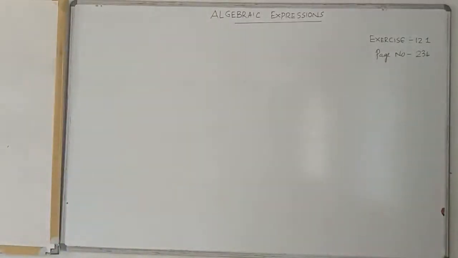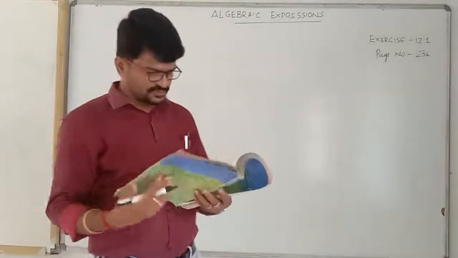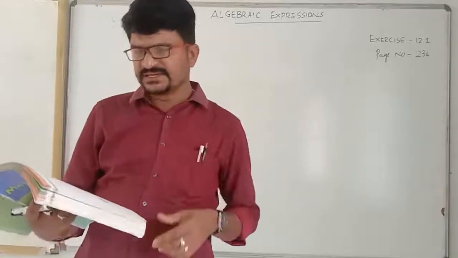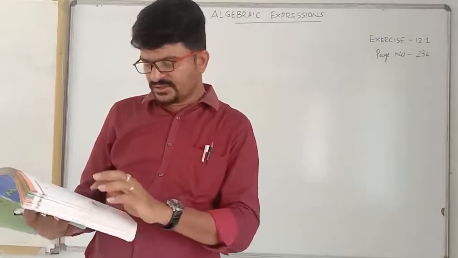For each Roman numeral, many questions are given, but I'll explain only 2-3 problems. Okay, children. Before that, I forgot to explain making sentences. So I'll directly explain the problem. So, first Roman numeral.